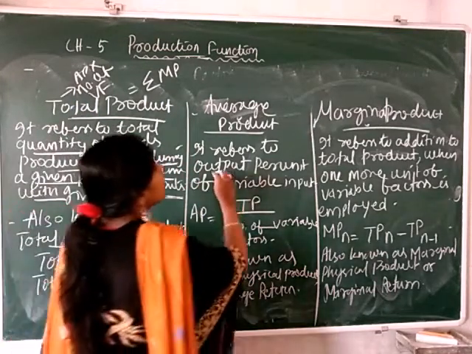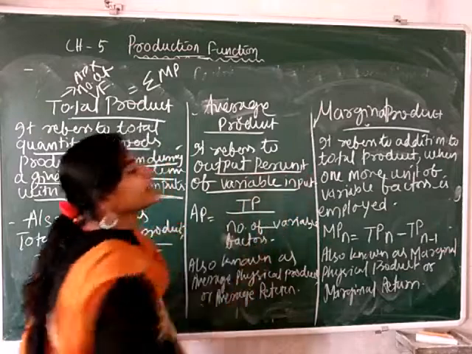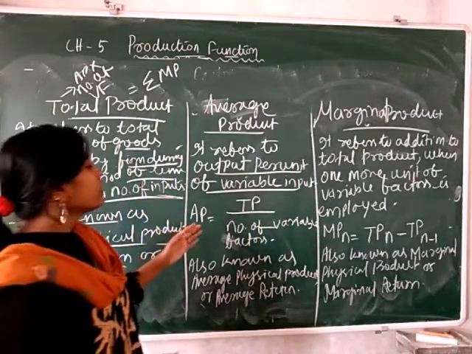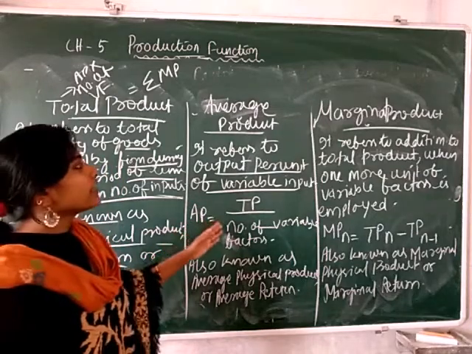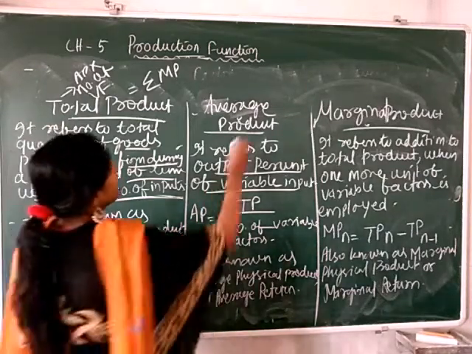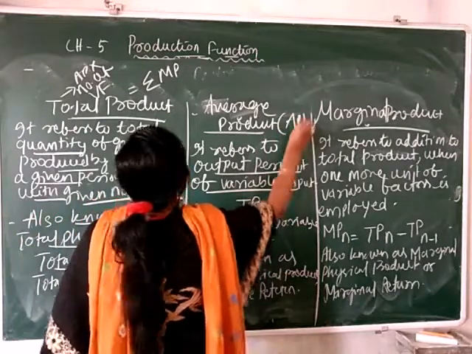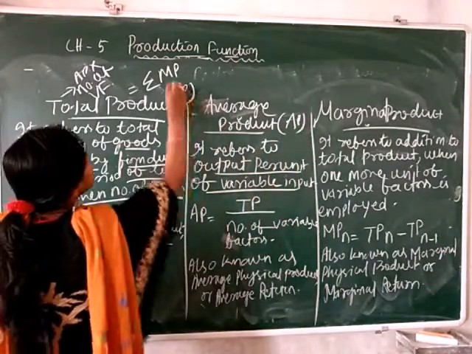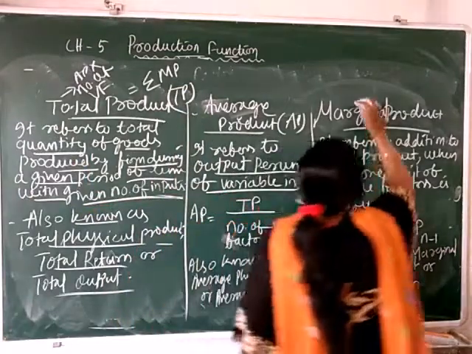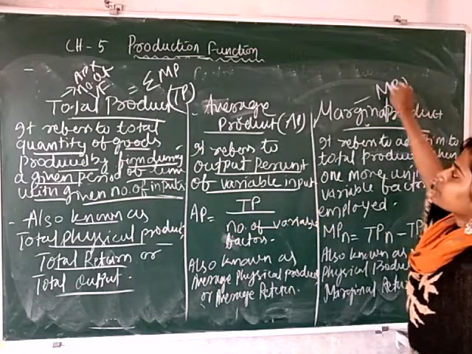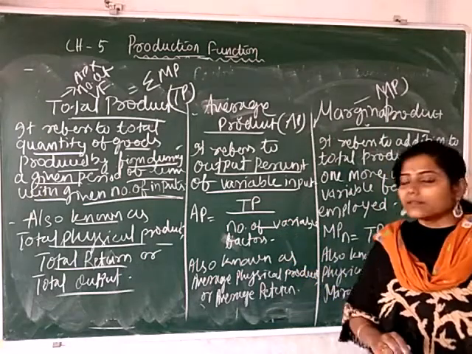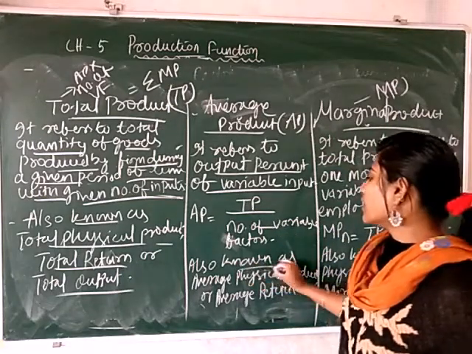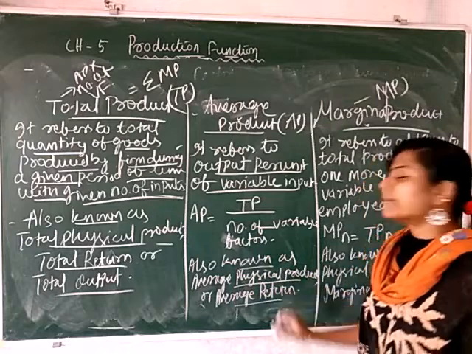Now we discuss average product. Average product refers to the output per unit of variable input. Average product can be written as AP, total product as TP and marginal product as MP. So average product equals total product divided by the number of variable factors, and this is also known as average physical product and average return.